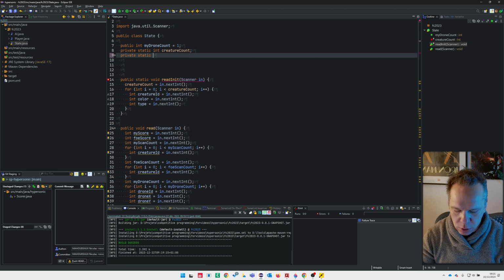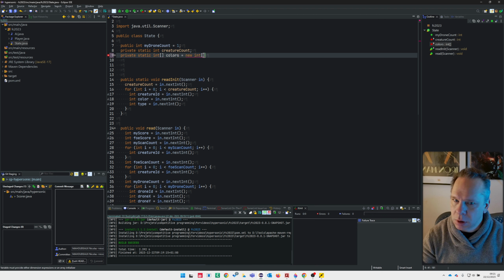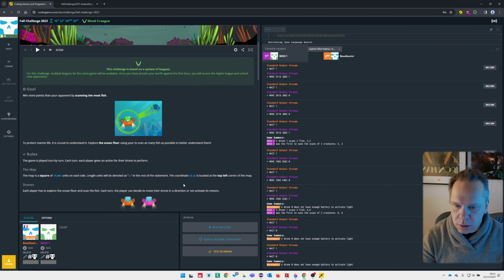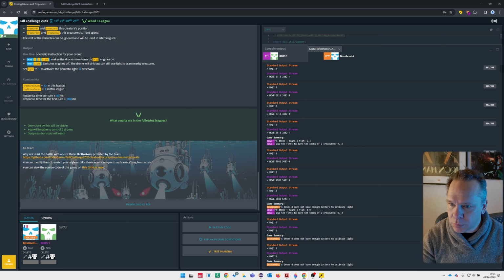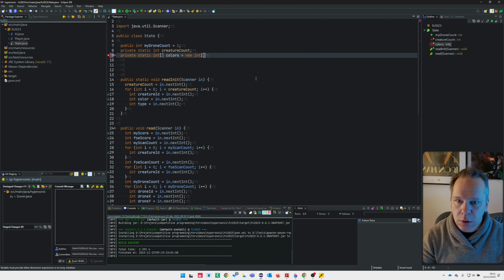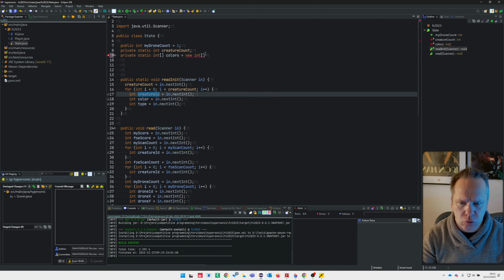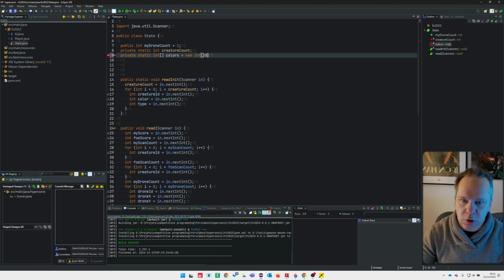I will do an array of int with colors. Colors mean nothing at the moment. Creature count is 12, but I think it doesn't start at 1, it starts at 2. So I will take some margin.